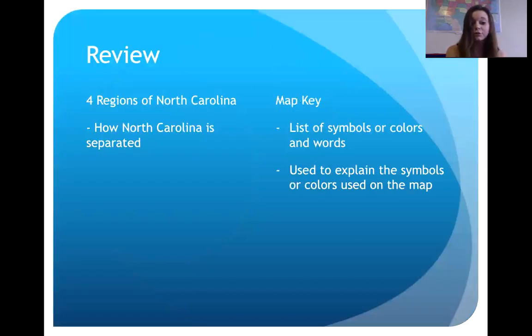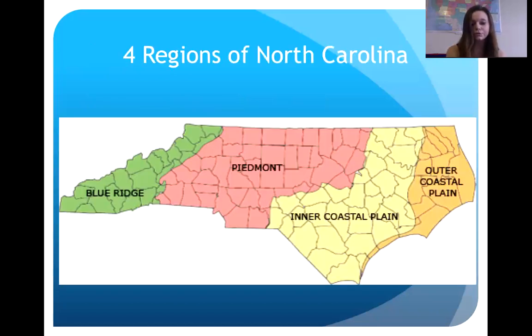Today we are also going to review the 4 regions of North Carolina, which are how North Carolina is separated, and also the map key, which is a list of symbols or colors that match up to different words. A map key is used to explain the symbols or colors used on the map. So we'll start with the 4 regions of North Carolina: Blue Ridge, Piedmont, the inner coastal plain, as well as the outer coastal plain.